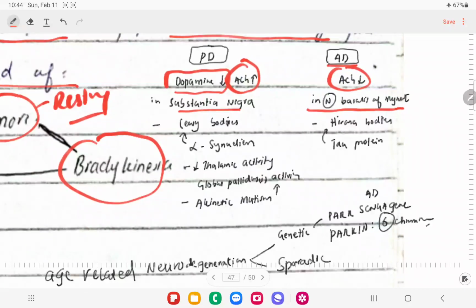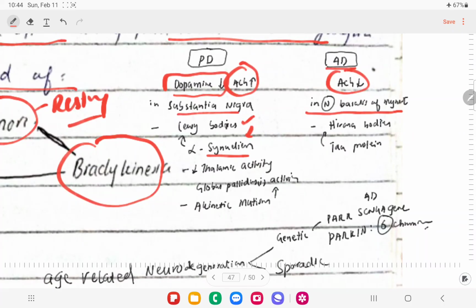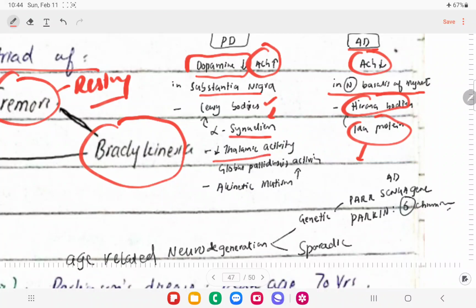right? We will see Lewy bodies, which are clumps of alpha synuclein proteins, and we will see Hirano bodies in Alzheimer's disease patients, which are clumps of tau proteins, right? I'm going to discuss some of the other atypical Parkinson diseases in which we will see tau protein as well. There will be decreased thalamic activity in Parkinson disease, and decreased activity in the globus pallidus internus, right? And there will be akinetic mutism that we're going to see in these patients.